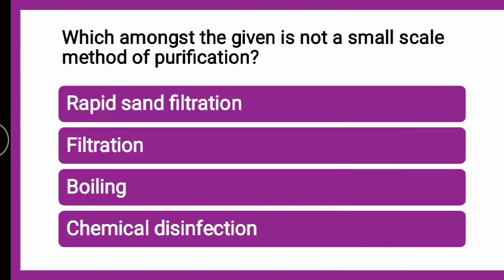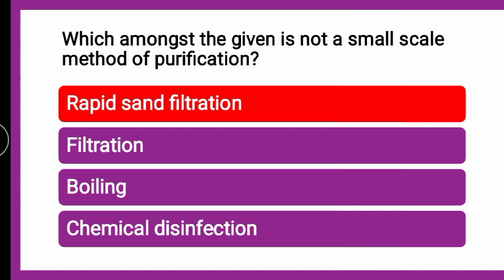Next question is, which amongst the given is not a small scale method of purification? Whether it is rapid sand filtration, filtration, boiling, or chemical disinfection. The correct answer is rapid sand filtration. Just now we have seen normal household filtration, household boiling, and chemical treatment with chlorine. All these are small scale methods, but rapid sand filtration is a large scale method of filtration, which is not a small scale method.